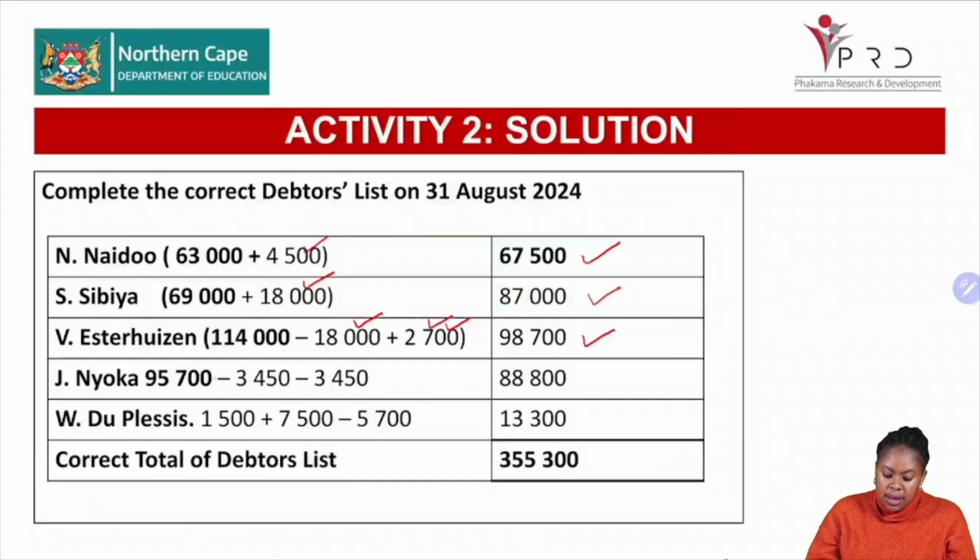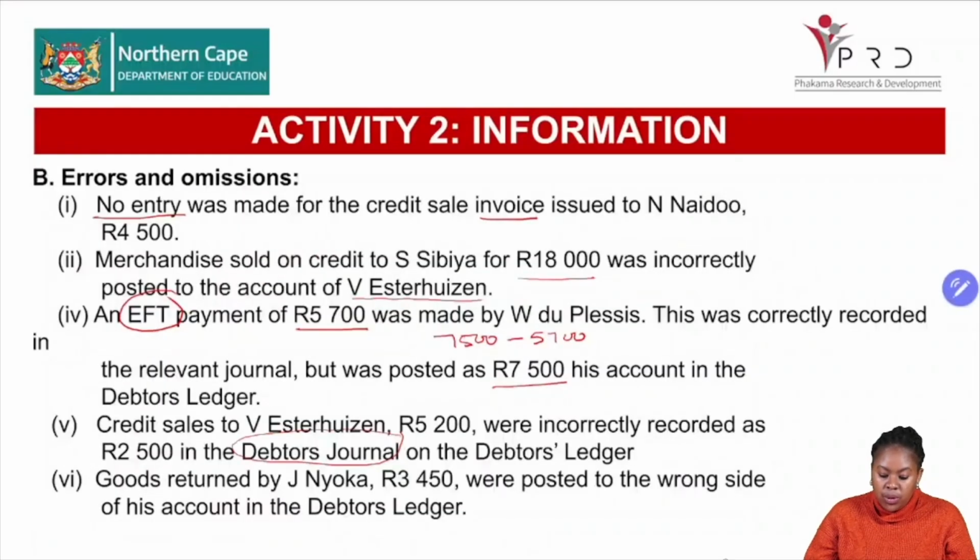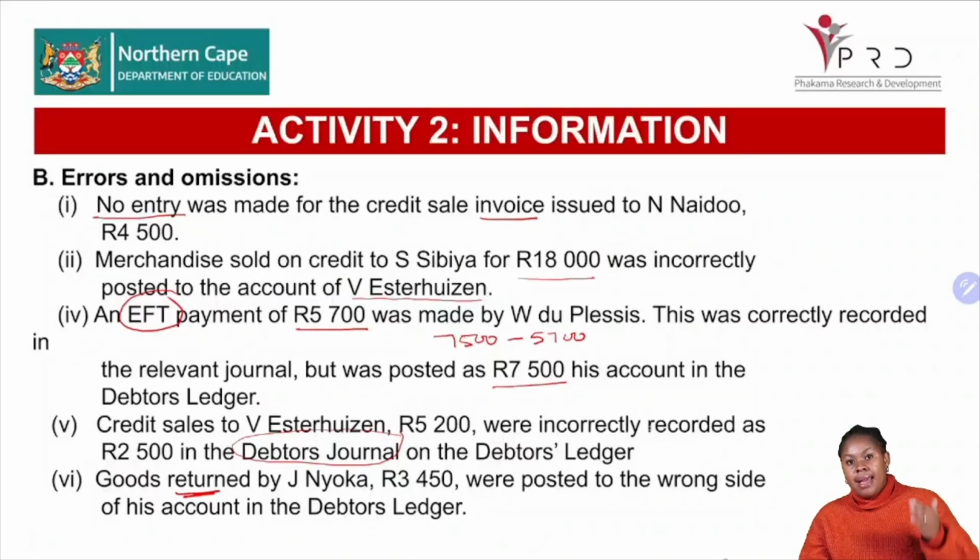There it is. So I just want to quickly highlight the source document before I give you the walkthrough with the answer. It says the goods were returned by N. Jok and were posted on the wrong side. So when the goods are being returned, it means that the debt must become less, right? So if they did the wrong side, it means that they increased the debt, all right?